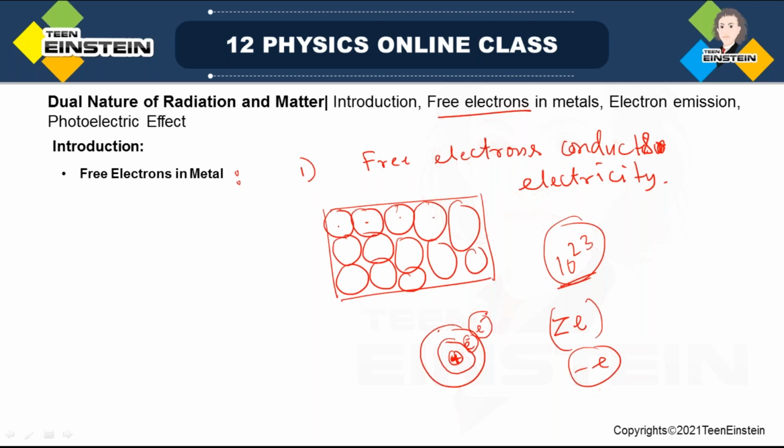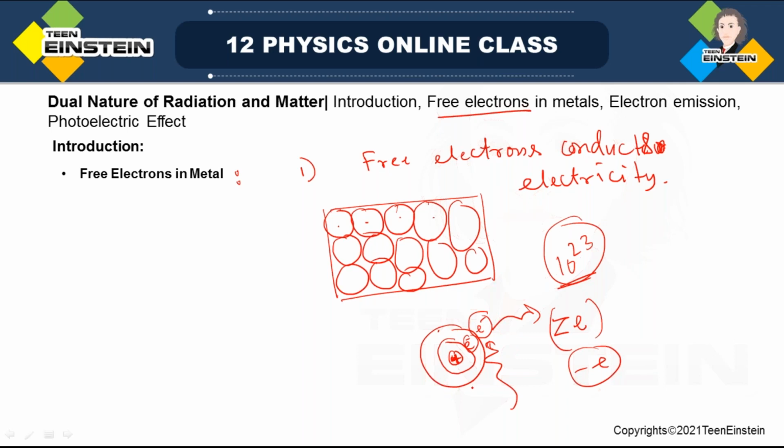These are called valence electrons or nearly free electrons. Free means liberated, but here it is not actually liberated from the atom. It is loosely bound. Loosely bound means if you somehow give some energy to this electron, it may go out of the atom. We'll see this in the atomic nuclear chapter.